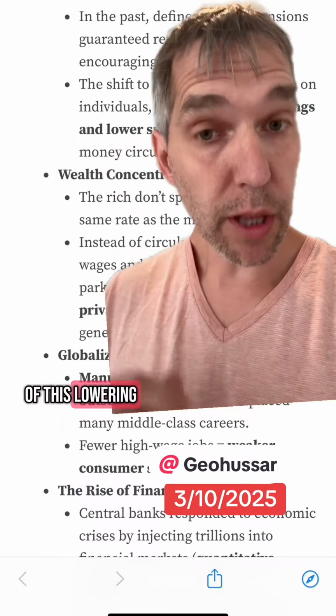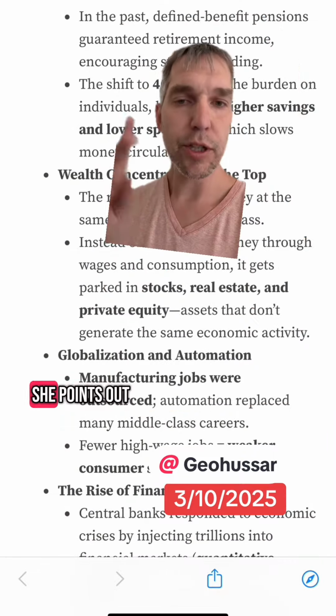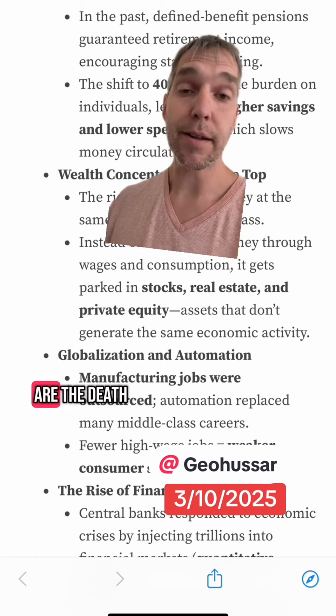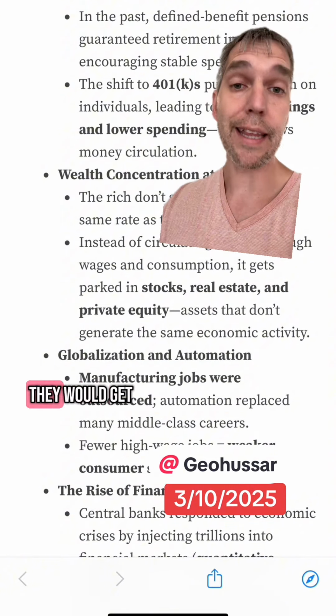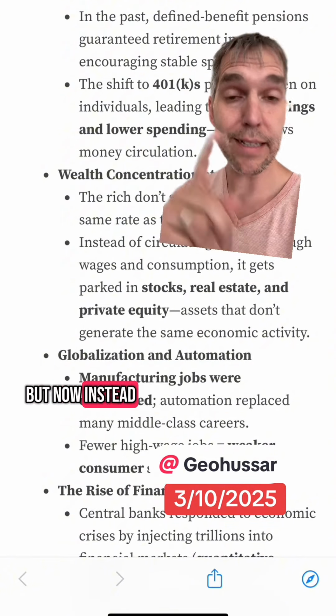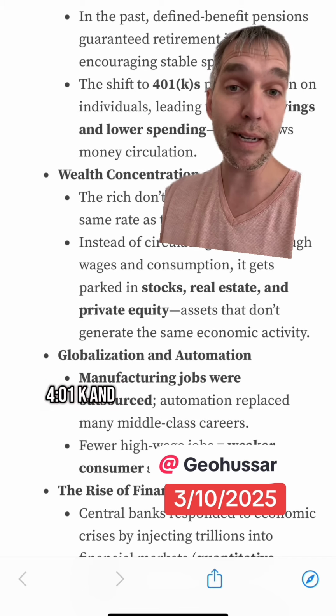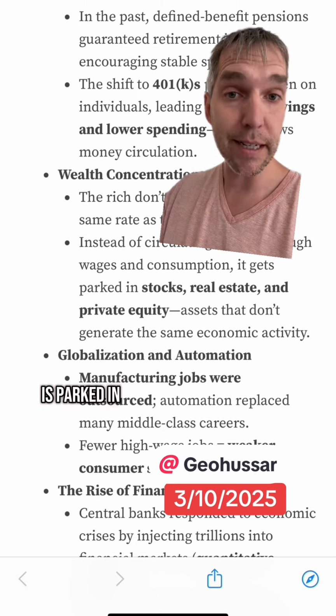What's the cause of this lowering velocity of money that's affecting America and even more China? Two reasons she points out that deserve a bit of attention are the death of pensions. You see, when people used to retire back in the day, they would get a stream of income every single week. But now, instead of pensions, people have a 401k, and it means a lot of their money that would have been potential income is parked in a bunch of other accounts.